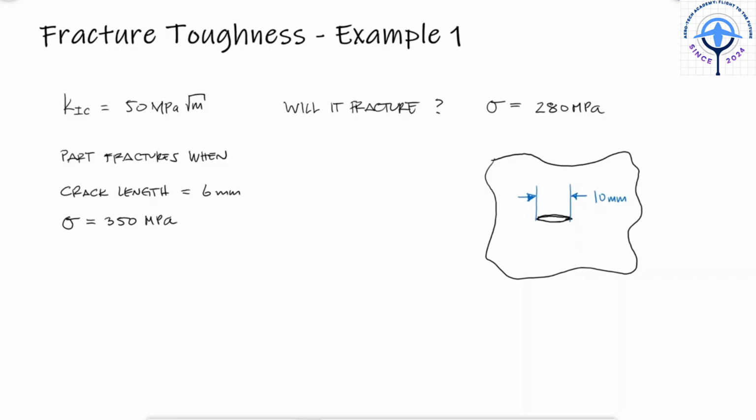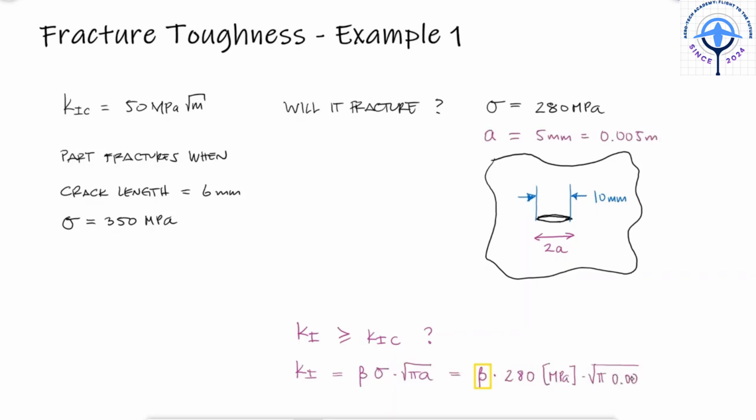What the question "will it fracture" is really asking is if the stress intensity factor reaches or exceeds the fracture toughness. For an internal crack where we know that the length of the crack is 2a, our stress intensity factor still requires us to know the stress intensity modification factor, beta.